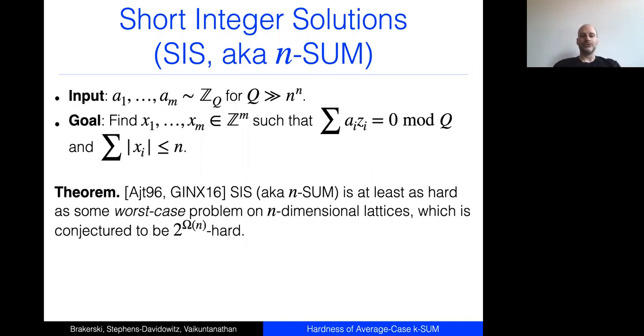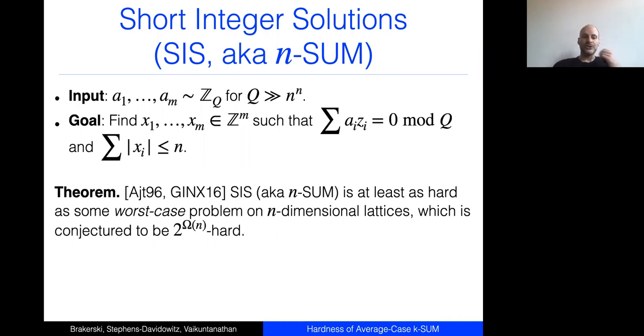We actually use a theorem due to Jiang in 2016, but Ajtai's original theorem showed a worst-case to average-case reduction for this problem. So this is an average case problem by definition, the input is random. But Ajtai showed that this is as hard as some worst-case problem on n-dimensional lattices. I'm not even going to tell you what it is. It's called SIVP. It's a very well studied problem, which is widely believed to be 2 to the order n hard.